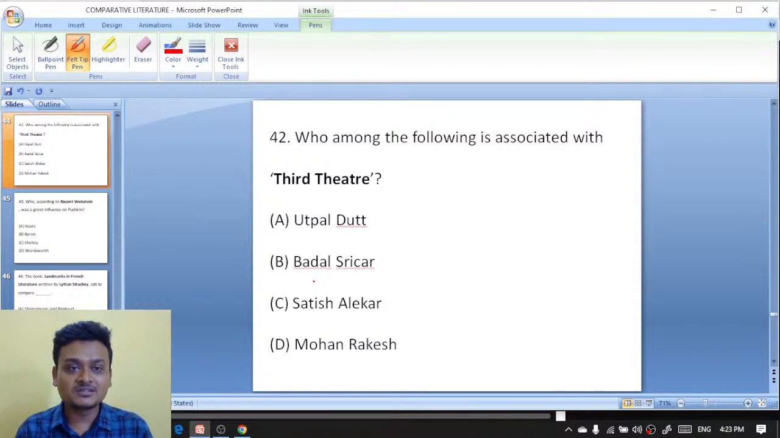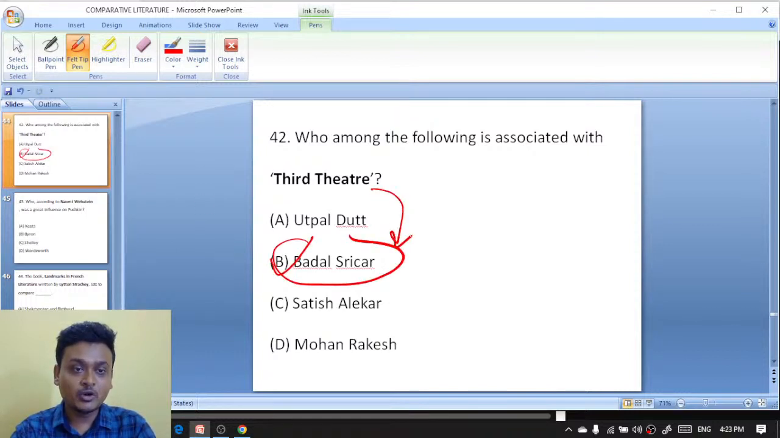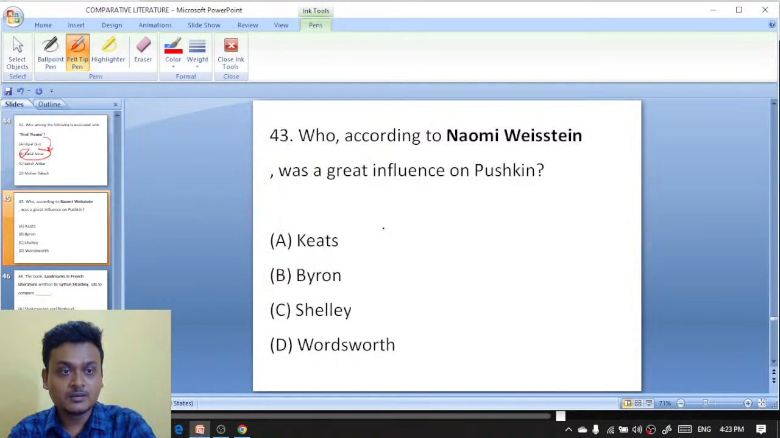Who among the following is associated with third theater? Utpal Dutt, Badal Sarkar, Satish Alekar, Mohan Rakesh. Badal Sarkar is associated with third theater, and his important work is Ebang Indrajit. Okay. Moving on to question number 43.